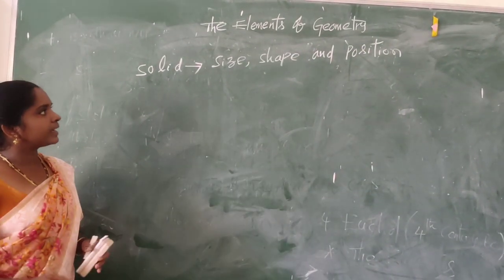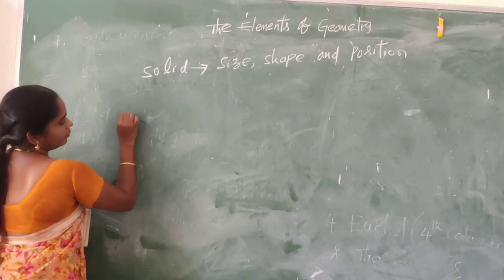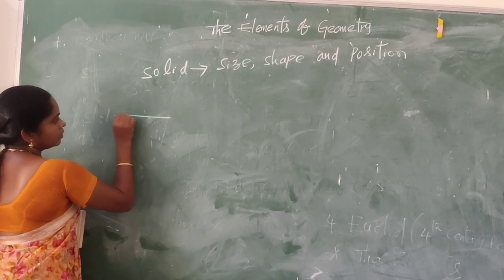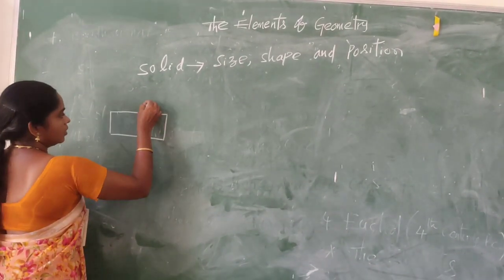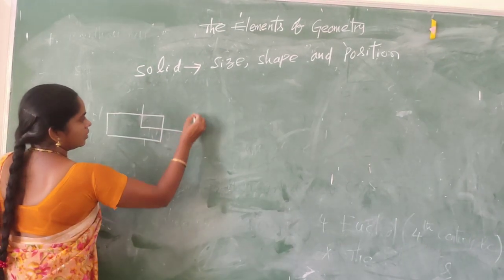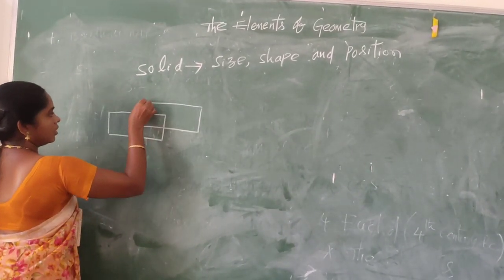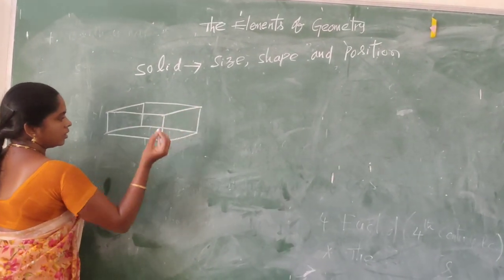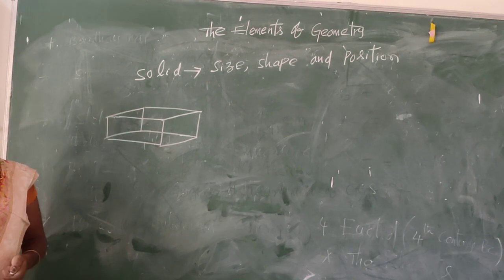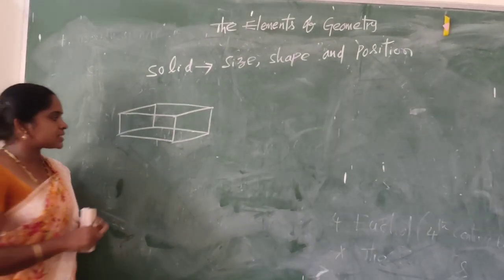Let us take an example for a solid, a cuboid. This is a cuboid. A cuboid has 3 dimensions.